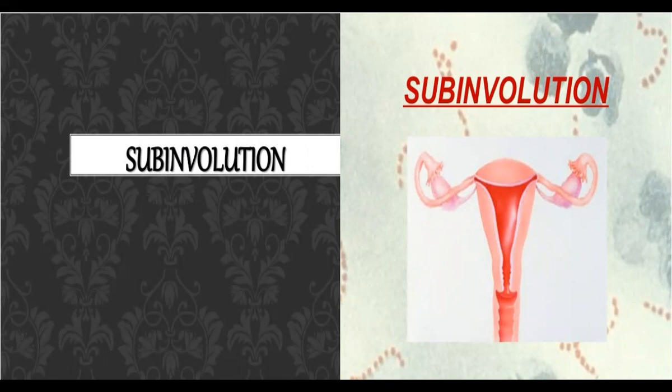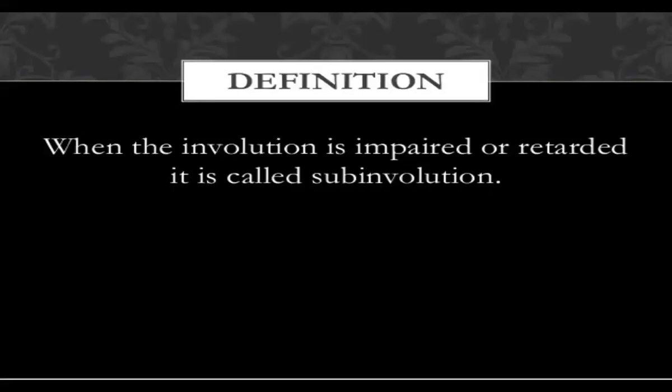That is called subinvolution. So from the definition point of view, when the involution is impaired or retarded, it is called subinvolution. That is, it is not reaching the standard, normal size. It is below that. So subinvolution is the uterus not undergoing involution normally, that is, impaired or retarded.